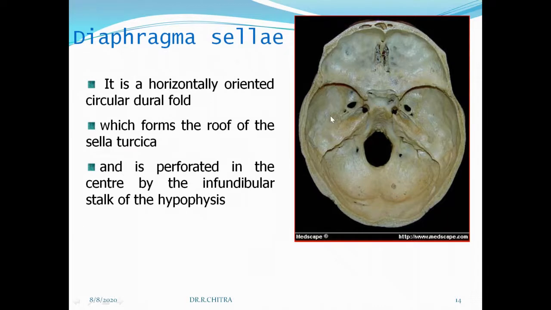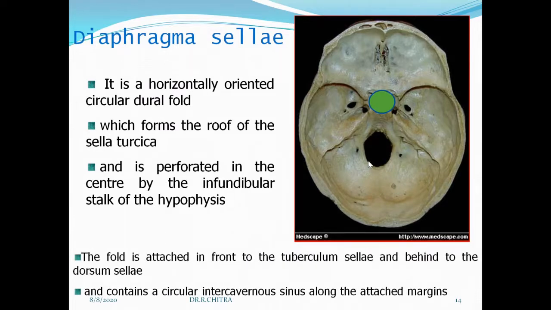So this forms the roof of the sella turcica and it's perforated in the center by the infundibular stalk of the hypophysis. So this is how the diaphragma sellae is present. The fold is attached in front to the tuberculum sellae and behind to the dorsum sellae. So this part will be called the dorsum sellae and this part will be called the tuberculum sellae.